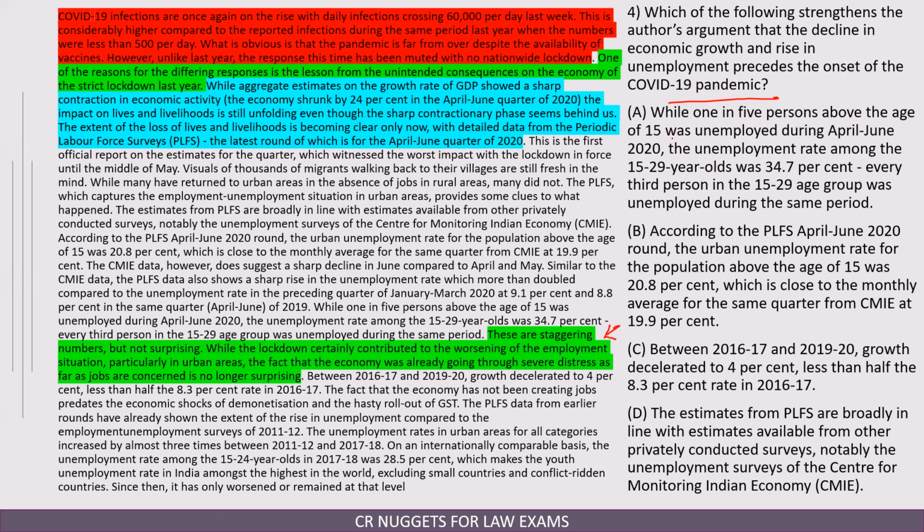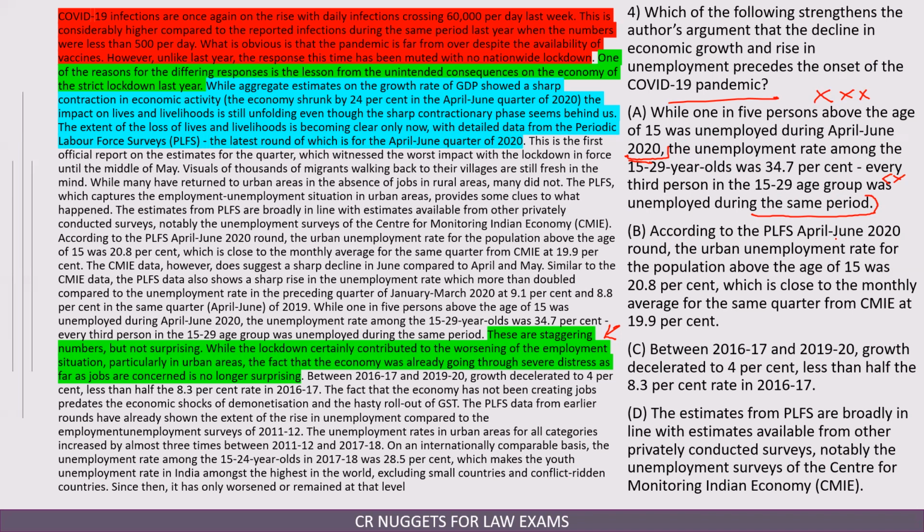While 1 in 5 persons above the age of 15 was unemployed during June 2020, the unemployment rate among 15 to 29-year-olds was 34.7% during the same period. This talks about the same period. But what I am looking for is something that tells me that we were anyways not doing well before the pandemic, and the pandemic has worsened it. So A only talks about the pandemic period and compares two different age groups. So not the answer. B.